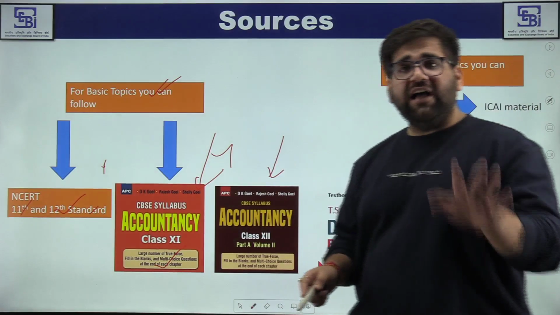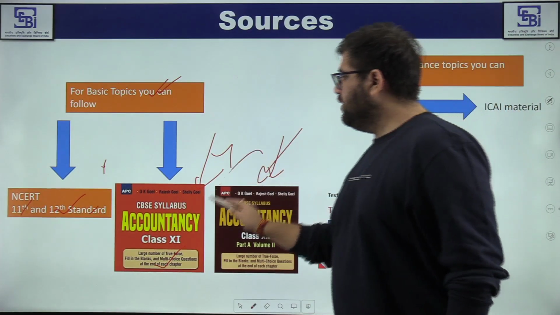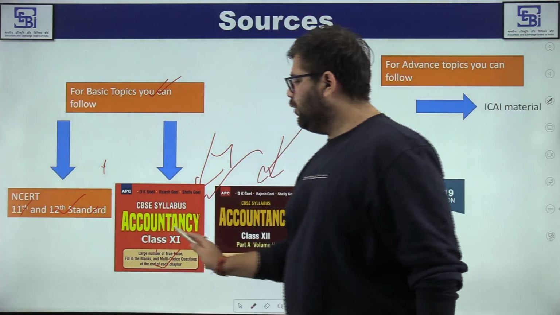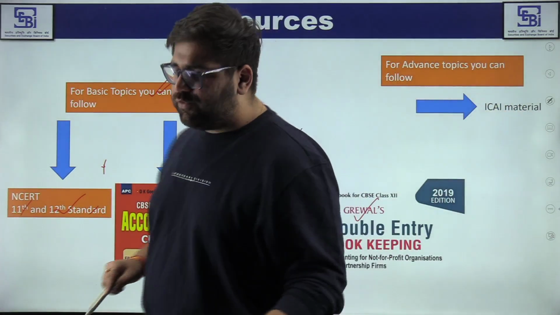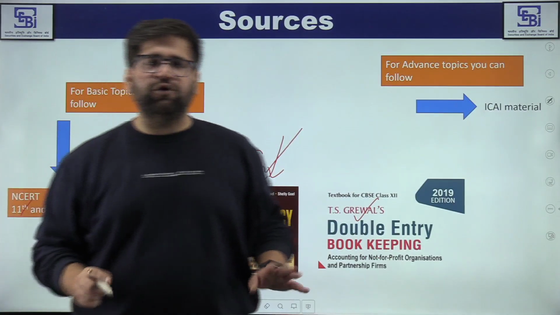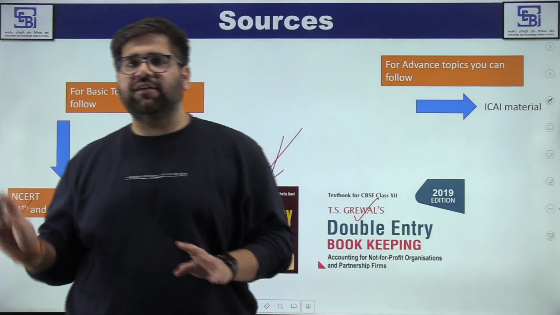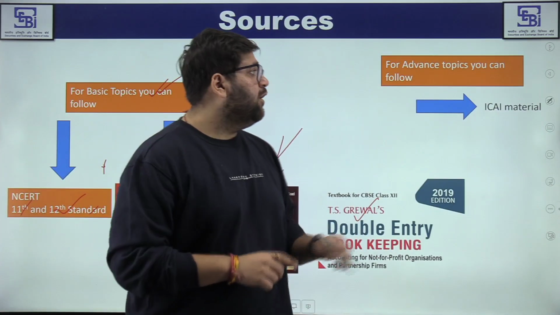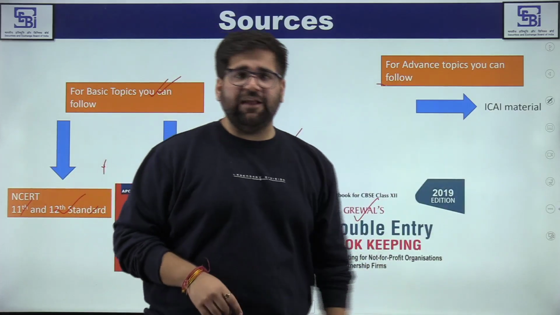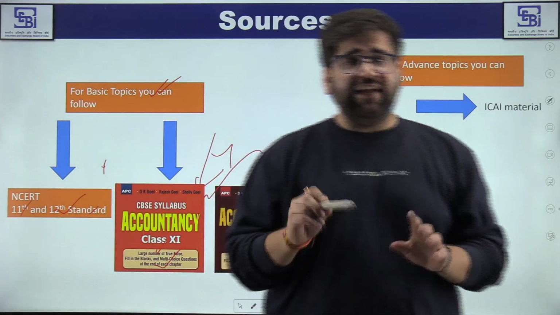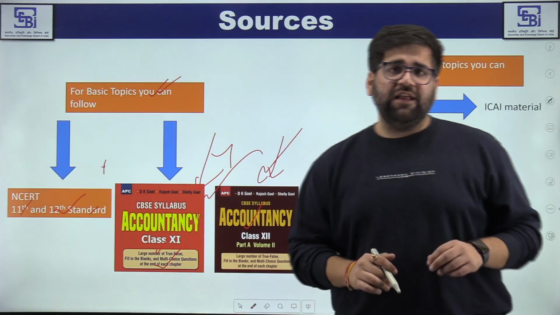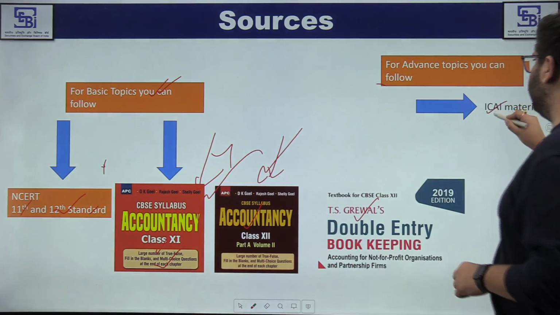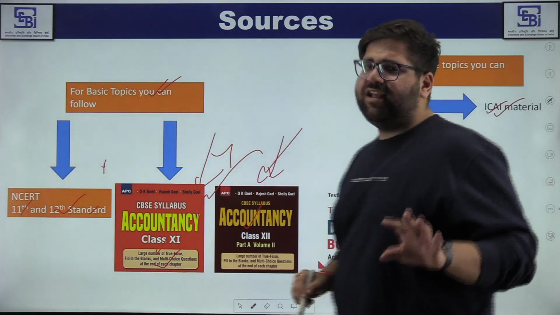But if you ask me, arrange for these two books. These two books are a must do: DK Goel class 11th and DK Goel class 12th. Now, these books will not cover your accounting standards part, because accounting standards are not covered in CBSE 11th, 12th. For that, you will have to follow the ICAI material. It is freely available, and you can follow all the higher level questions on that website as well. You can download the PDFs. You will definitely get much value addition.